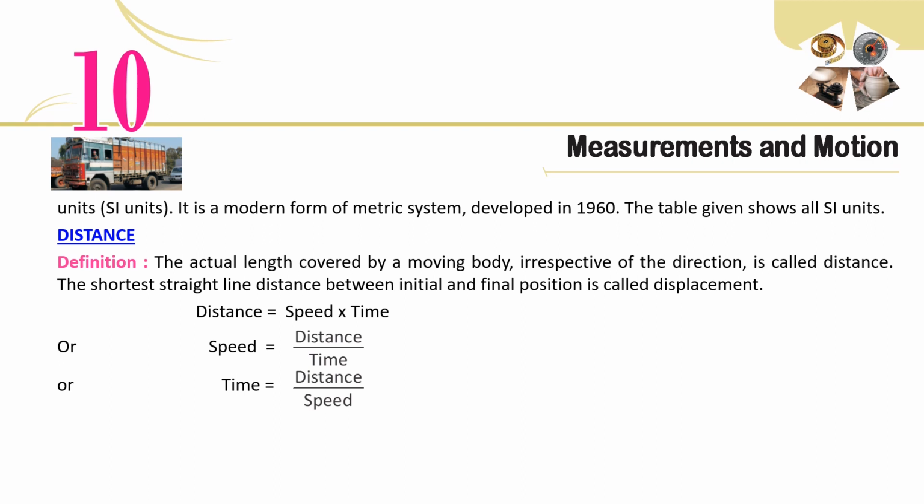Distance. Definition: the actual length covered by a moving body, irrespective of the direction, is called distance. The shortest straight line distance between the initial and final position is called displacement. Distance is equal to speed times time, or speed is equal to distance upon time, or time is equal to distance upon speed.